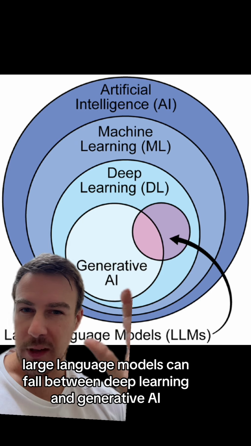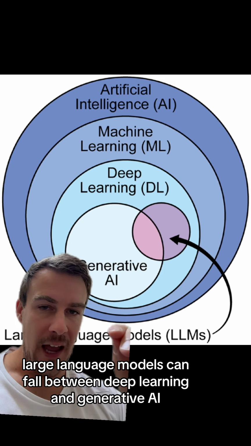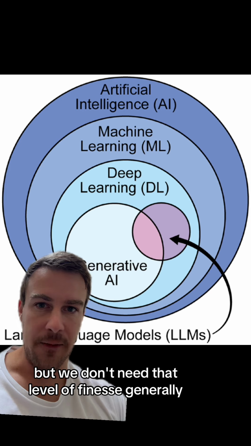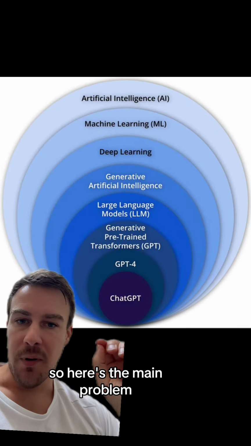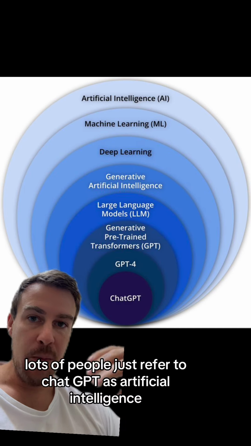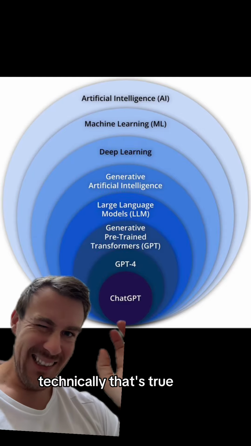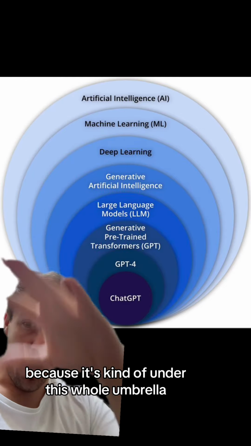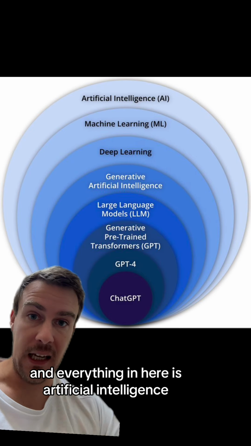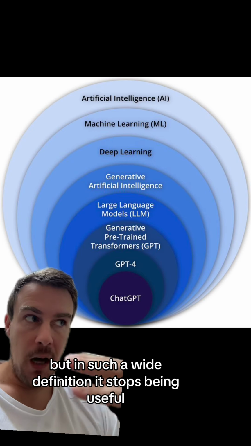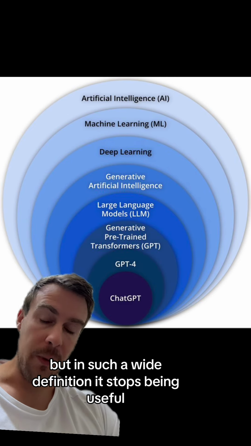Technically, large language models kind of fall between deep learning and generative AI, but we don't need that level of finesse generally. So here's the main problem. When we talk about ChatGPT, lots of people just refer to ChatGPT as an artificial intelligence. Technically, that's true because it's kind of under this whole umbrella and everything in here is artificial intelligence. But it's such a wide definition that it stops being useful.